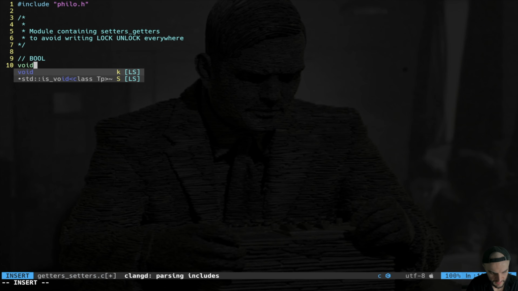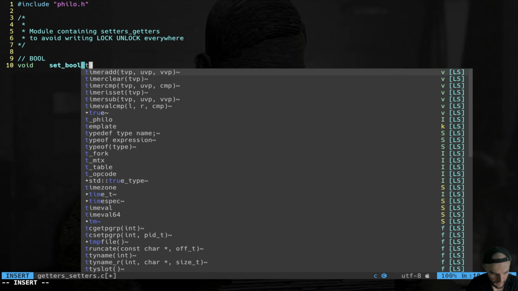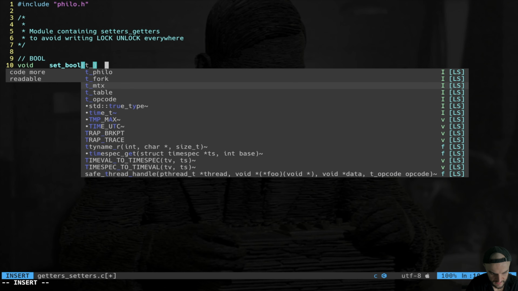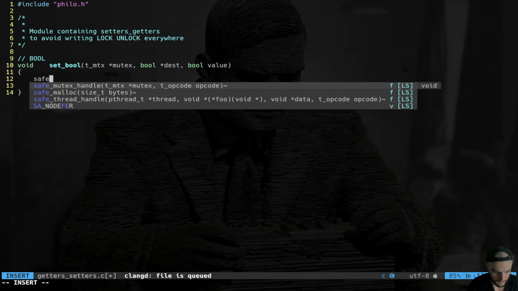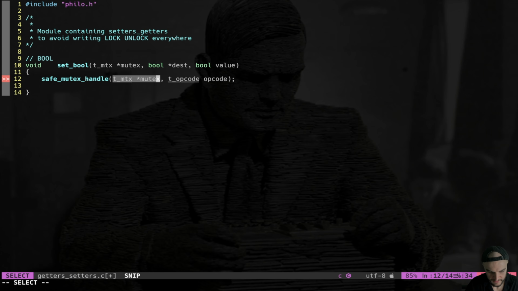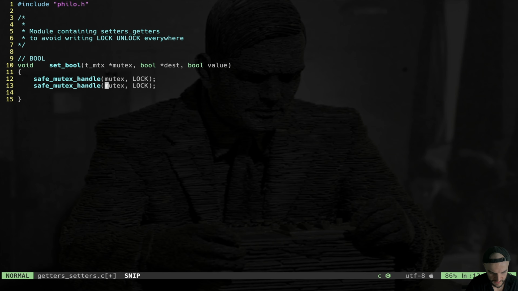The first is going to be set bool. That is going to take a mutex, right? That's the gist of it, a pointer to a mutex. And it's going to take a pointer to a boolean, I call dest, and an actual value, okay? Then the pattern is pretty straightforward. You are going to lock, unlock, and set the value. So you're going to mutex lock, copy, paste, unlock, and in the middle, you just have at dest. We dereference the pointer is equal to value. Boom, that's it. You see?